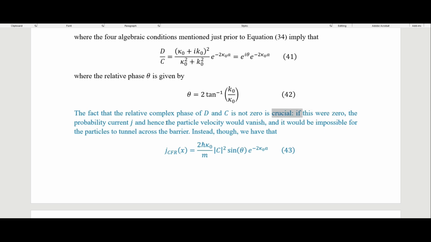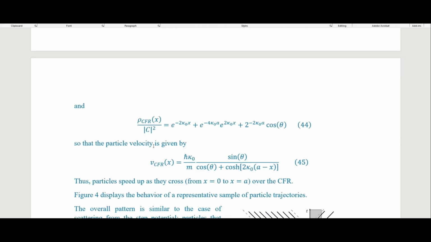If this were 0, the probability current J, and hence the particle velocity, would vanish, and it would be impossible for the particle to tunnel across the barrier. Instead, though, we have that the probability current in the classically forbidden region is equal to this. And so the probability density in the classically forbidden region divided by this C is equal to this big long looking thing. And so the particle velocity is then given by this.